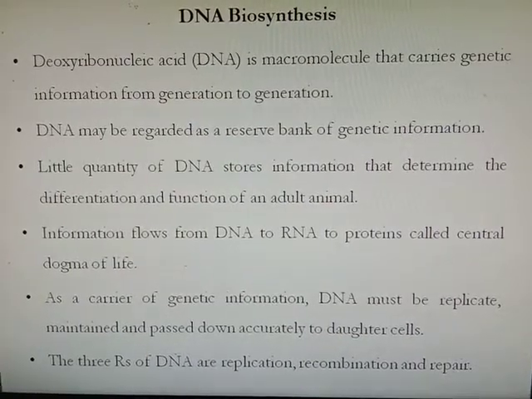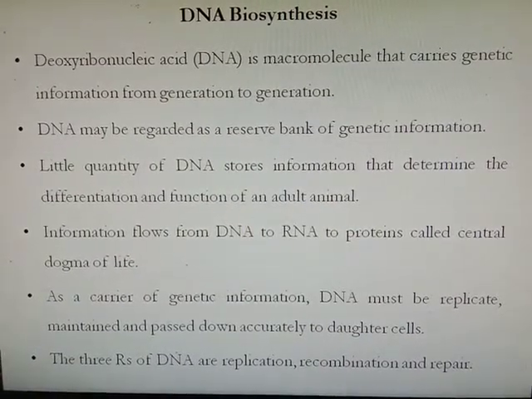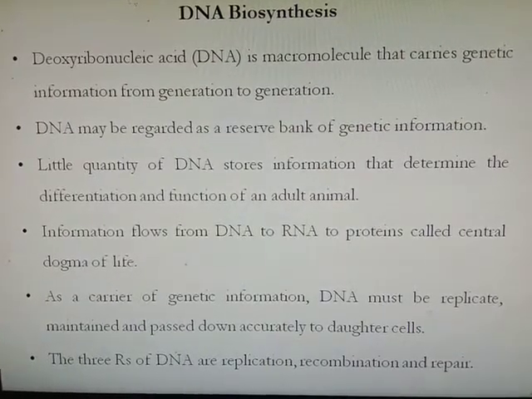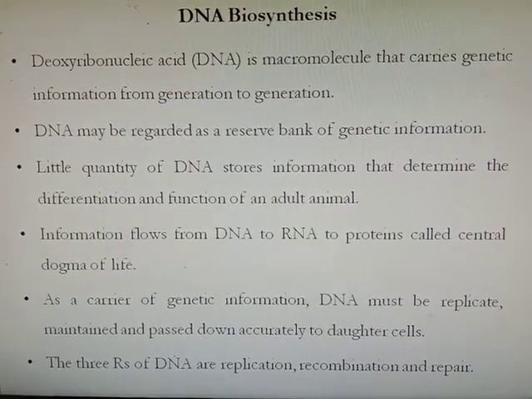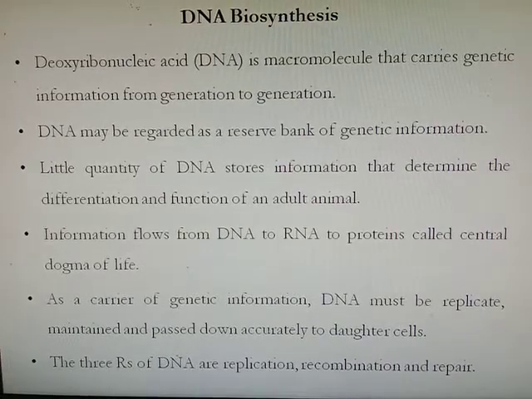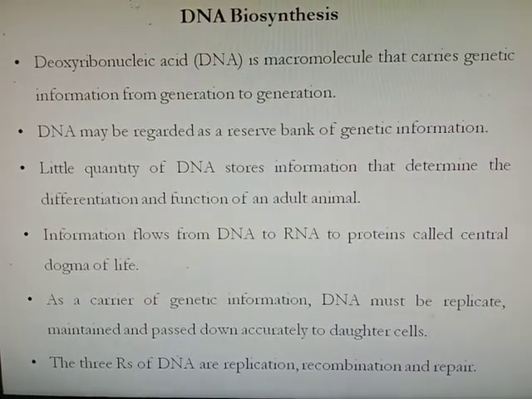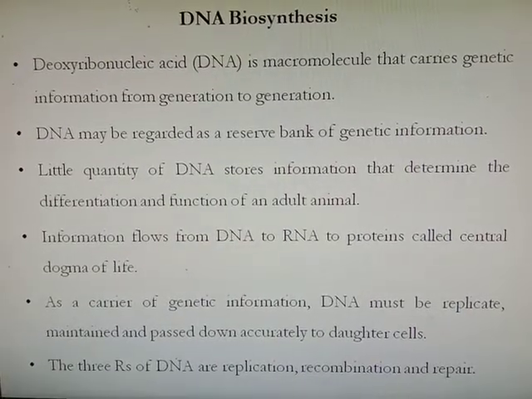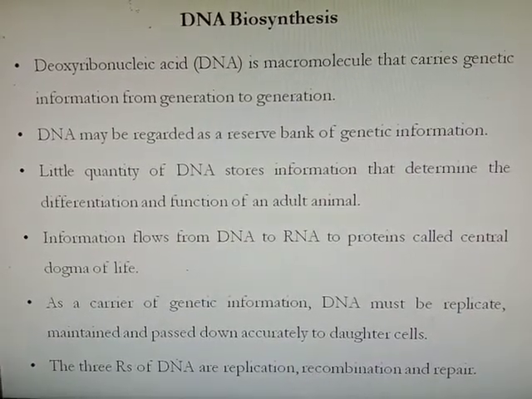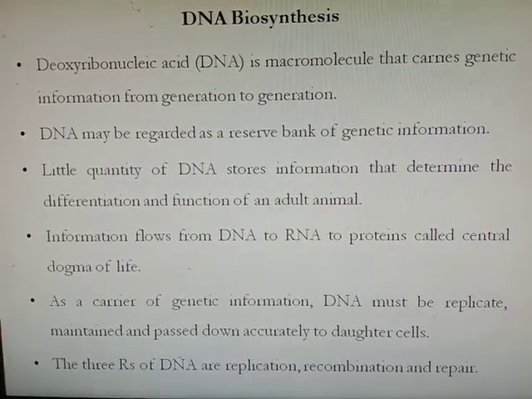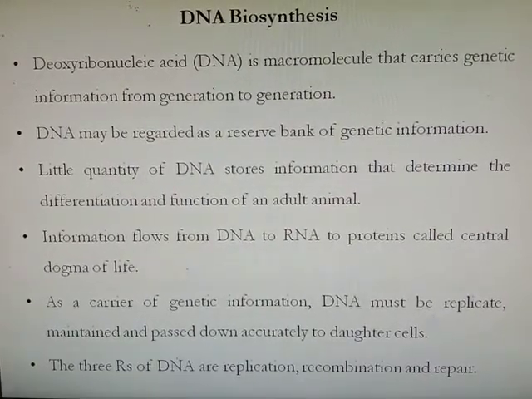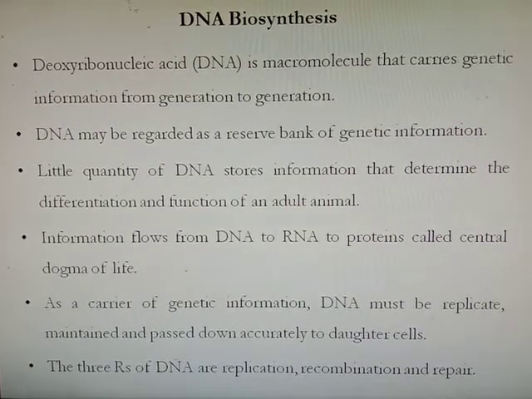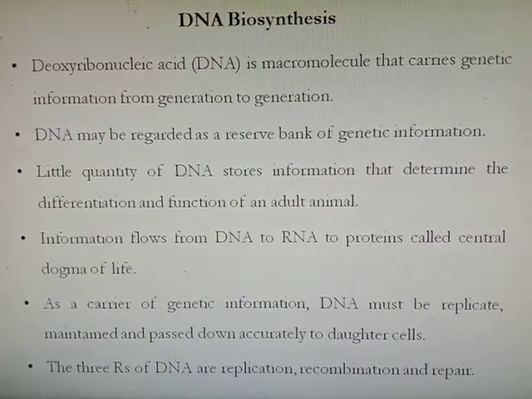The little quantity of DNA stored information determines the differentiation and function of the adult animal. Means whatever information is stored in DNA, it is responsible for the physical differentiation and function of the adult animal. The information flows from DNA to RNA, means DNA is converted into RNA, and from RNA we get the protein, which is called the central dogma of life.